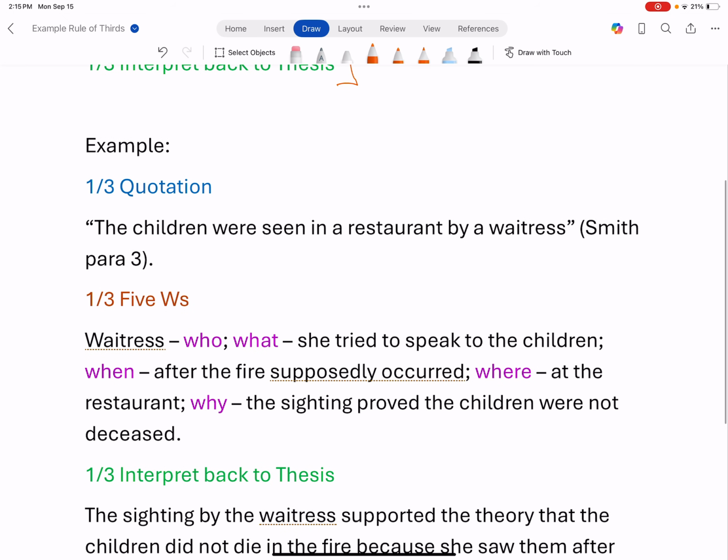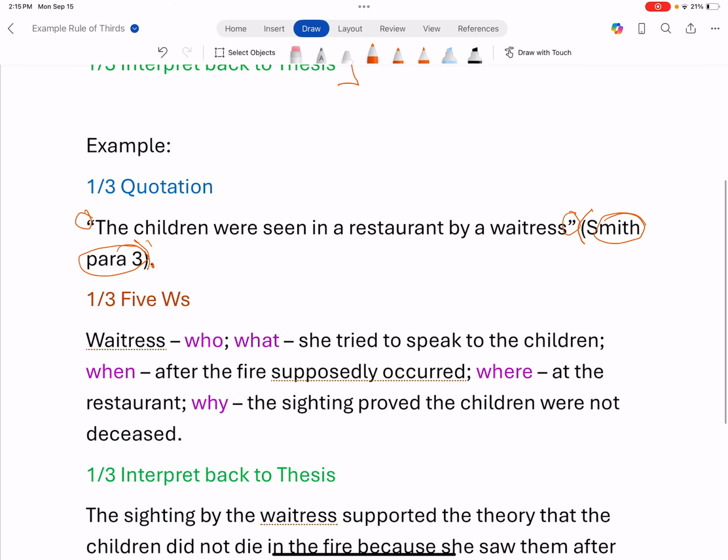So for example, when you have a quotation in your essay, here's a quotation. The children were seen in a restaurant by a waitress. Quoted. Notice the quotes. Notice the parentheses, the author's last name, and where it is. Paragraph 3. Parentheses, period. Then the 5 W's.